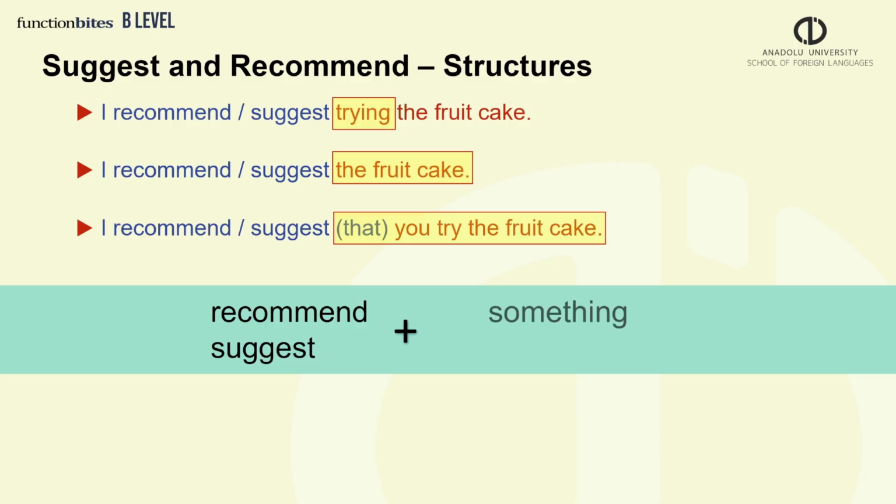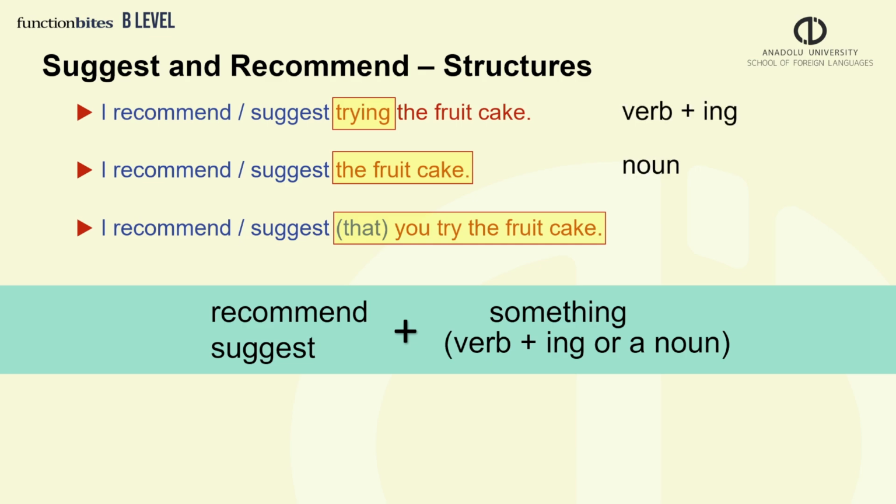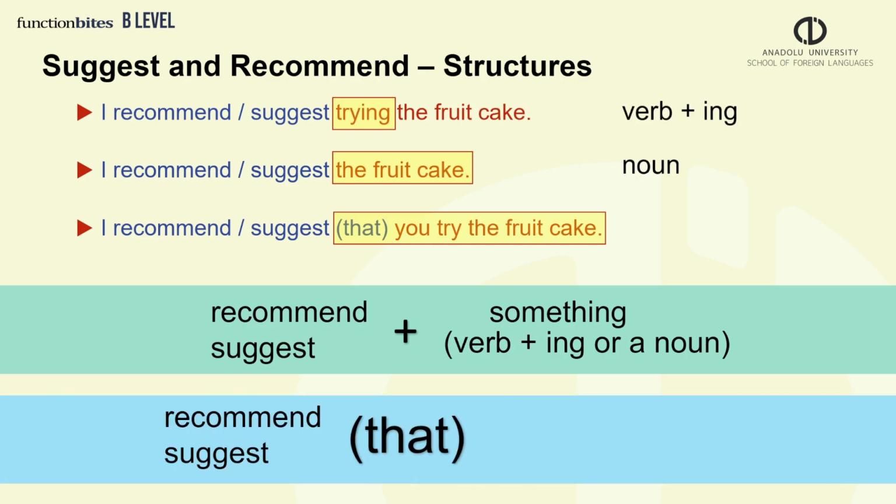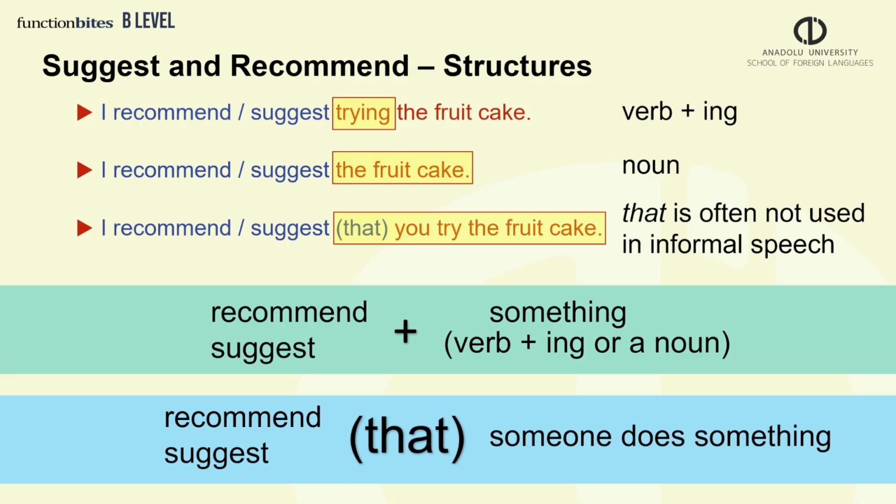Recommend and suggest, something, verb ing or a noun. Recommend, suggest that someone does something. That is often not used in informal speech.